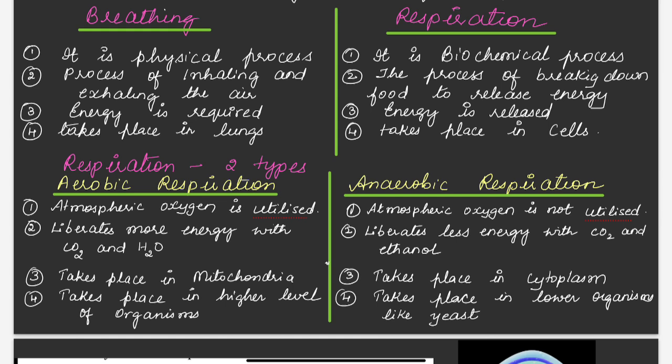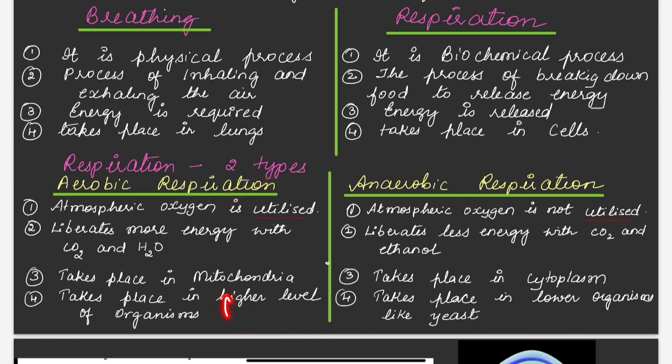And where this aerobic respiration takes place is it takes place in mitochondria of the cell, and anaerobic respiration takes place in the cytoplasm of the cell. And aerobic respiration, so where does it take place is in higher level of organisms. So example, human beings. So usually in man, what type of respiration takes place is aerobic respiration.